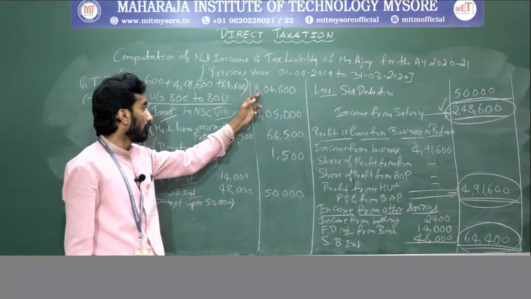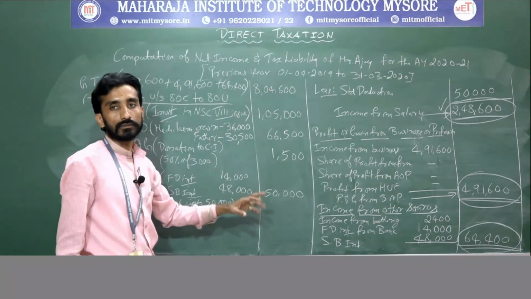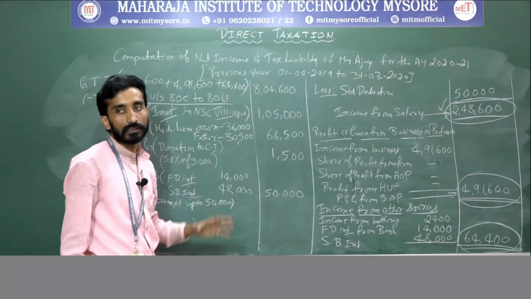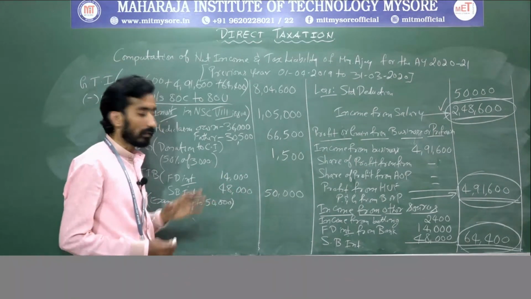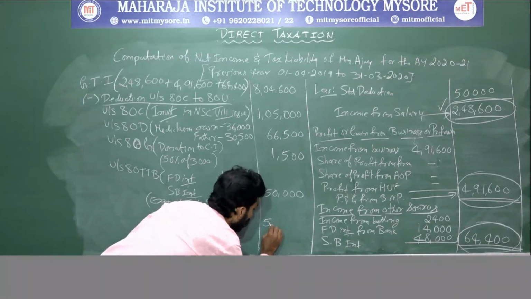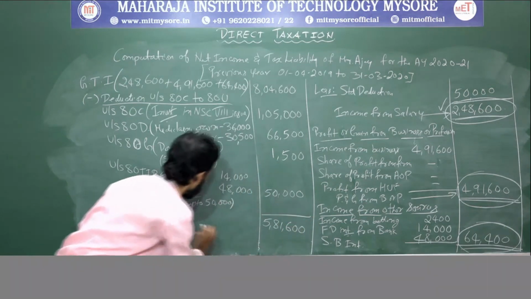Out of 8,04,600, he is claiming a deduction of 2,23,000. That has to be deducted. Remaining amount will be the net income. That is 5,81,600.